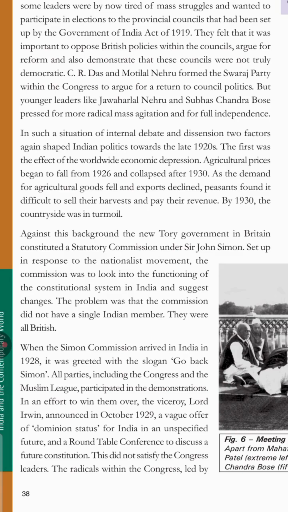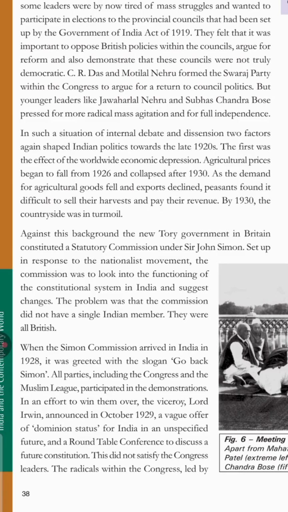Now in October 1929, Lord Irwin, in order to pacify the Congress, again offered a vague proposal of dominion status. Now what exactly is dominion status? Meaning you'll have a government of India consisting of Indians at the center, but the constitution, security, and foreign affairs are all under the British. So that is not complete independence, isn't it?